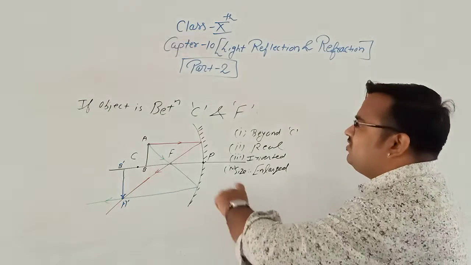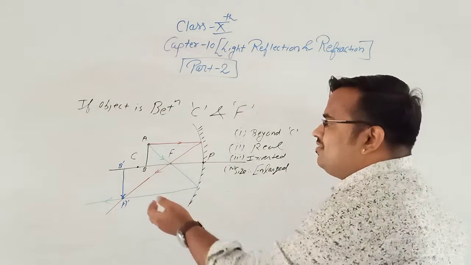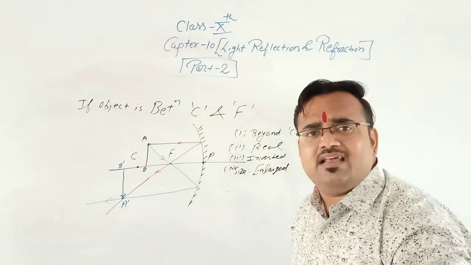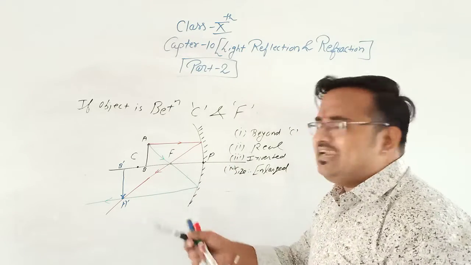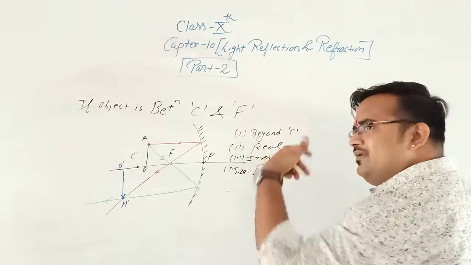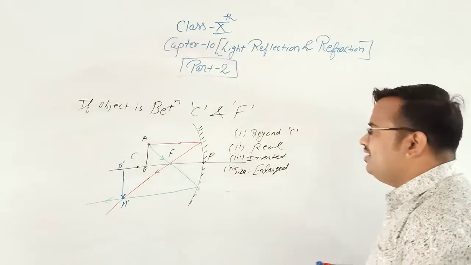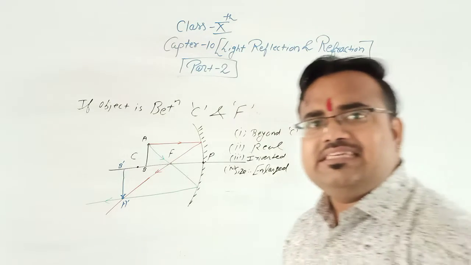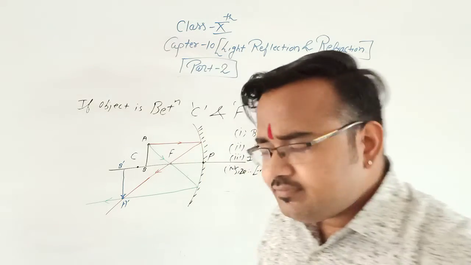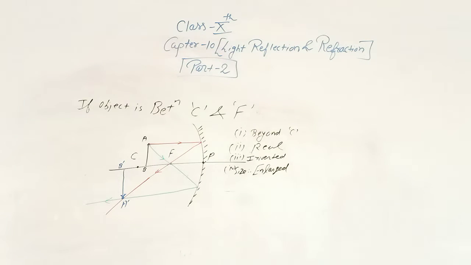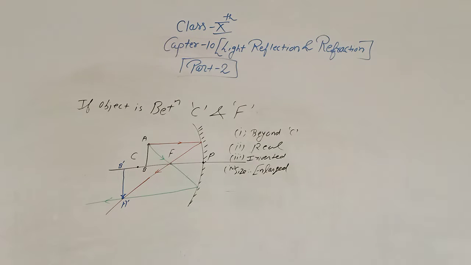Clear? So what is the position of the image? Where is the image formed, where is the image located? Beyond C. Image is real? Yes. Why is the image real? Because two reflected rays intersect each other. If the image is real, then 100% it will be inverted, and the size of the image is enlarged. Clear? So draw this image. Let me check the quality. Yes, this is proper.